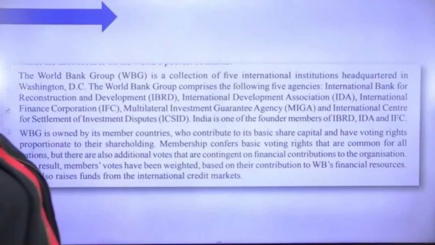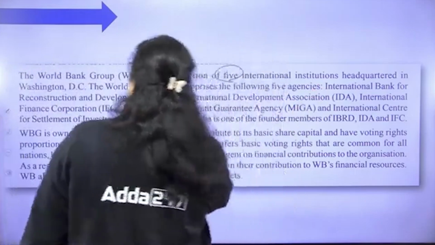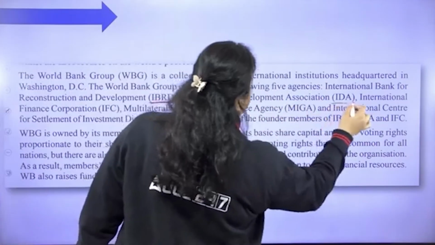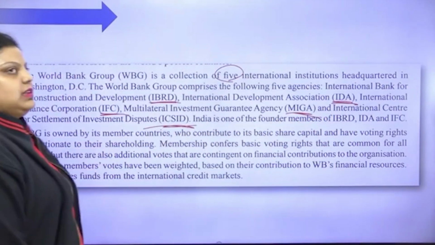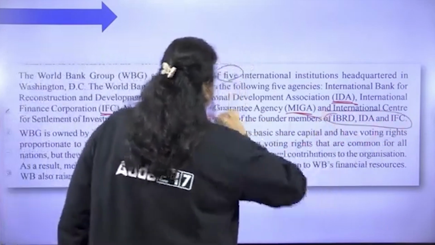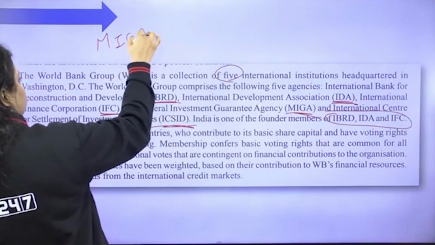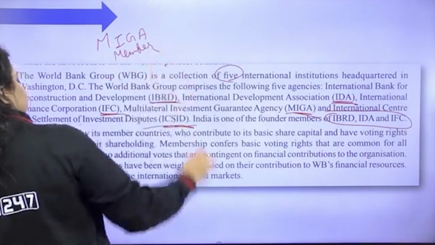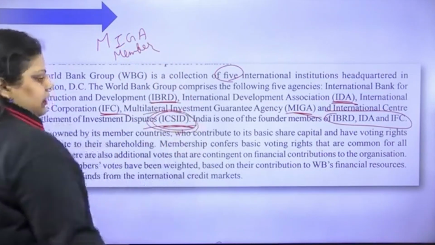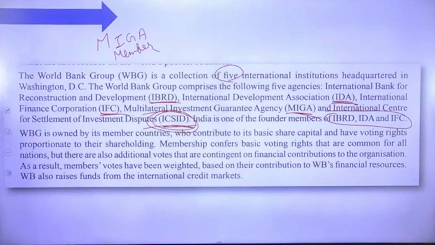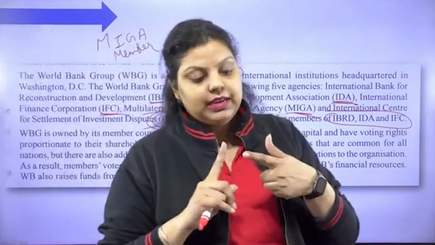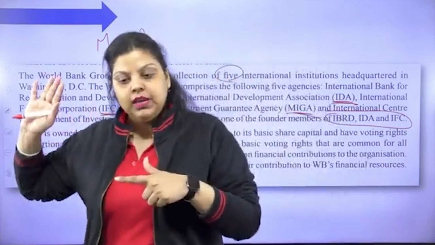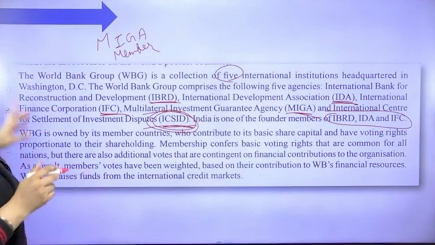So the World Bank Group is a collection of five international institutions headquartered in Washington, D.C.: IBRD, IDA, IFC, MIGA, and ICSID. Out of that, India is a founding member of the IBRD, IDA, and IFC. India is only a member of MIGA, not a founding member. But India is not a member of ICSID. Do remember this. Out of the five institutions, India is a founding member of three, and the three are IBRD, IDA, and IFC. Then out of five, India is a member of MIGA, only a member, not a founding member. And ICSID, India is not even a member.